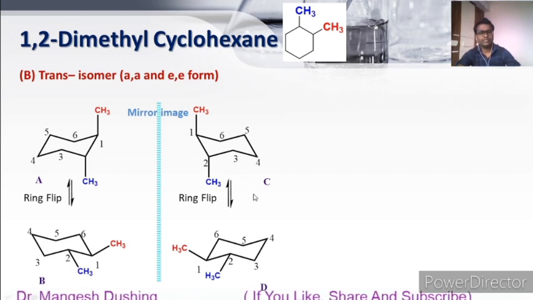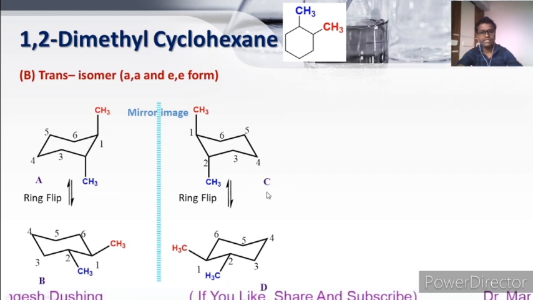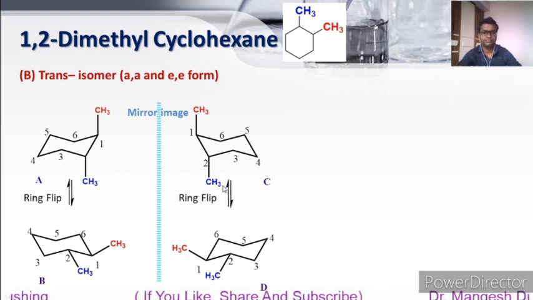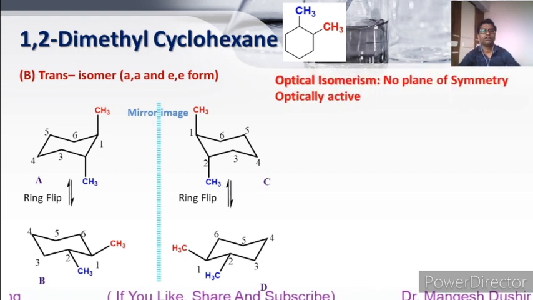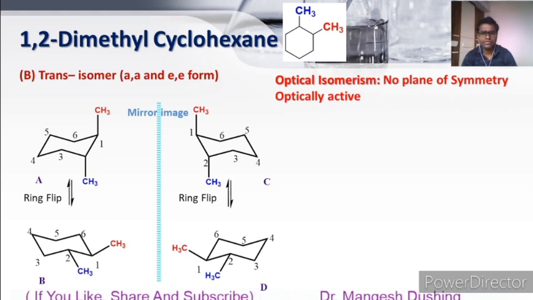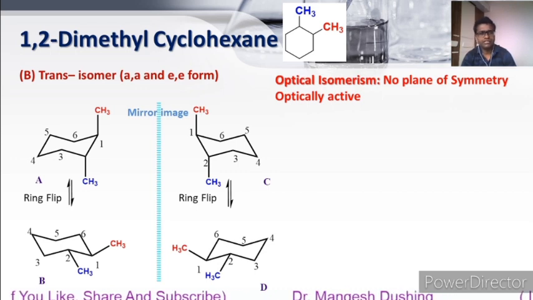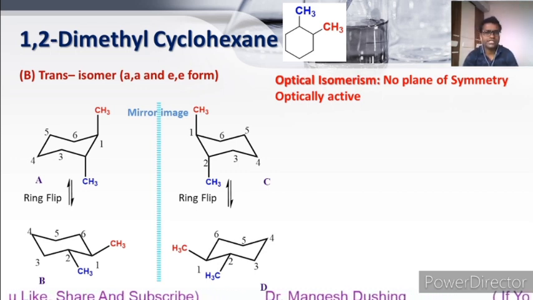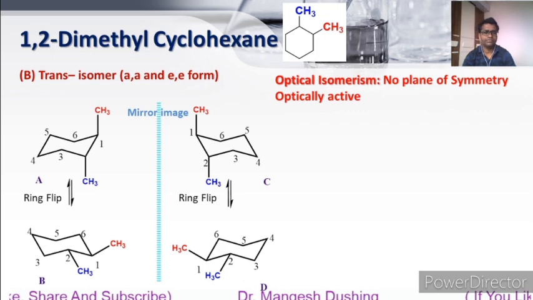A and C are mirror images, B and D are mirror images, while C and D are ring flip structures of each other. These are optical isomers, yes, there is no plane of symmetry, that's why this conformation, trans 1,2-dimethyl cyclohexane, is optically active.